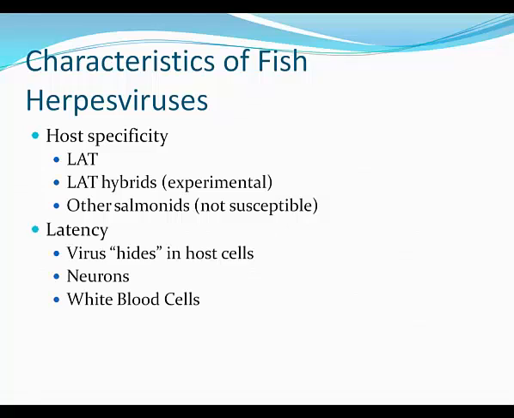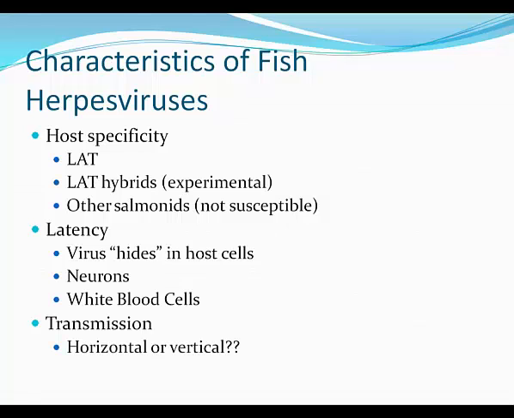Latency is when basically the virus hides in host cells, and what I mean by hides is it deposits its genetic material into the host cell's nucleus. So there's actually no viral particles present during latency. Instead, just the genetic material is present, and something causes the virus to be produced by the host cells and again produce virus particles. Traditionally, these are usually host cells such as neurons or white blood cells, but there are other tissues as well.